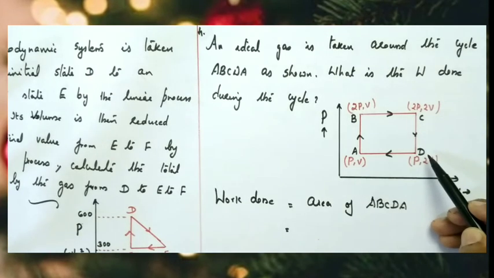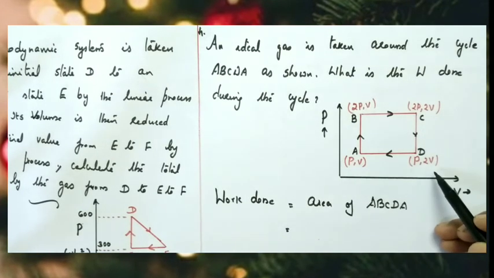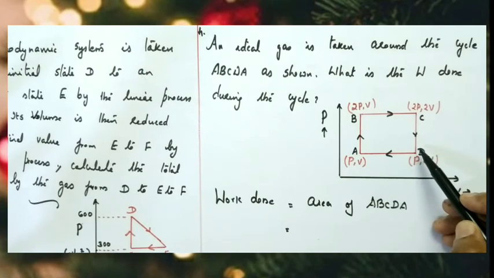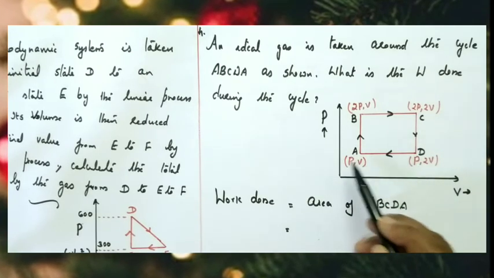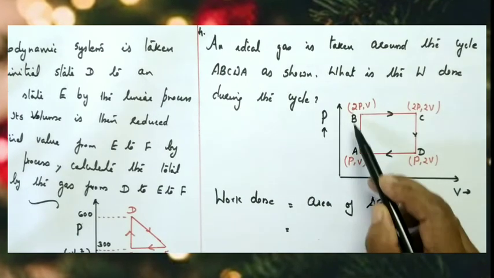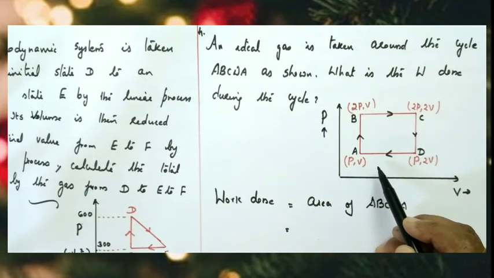Along CD, volume remains constant, 2V here also, so it is an isochoric process. DA means pressure remains constant, so it is an isobaric process. So it is a combination of isobaric and isochoric processes.